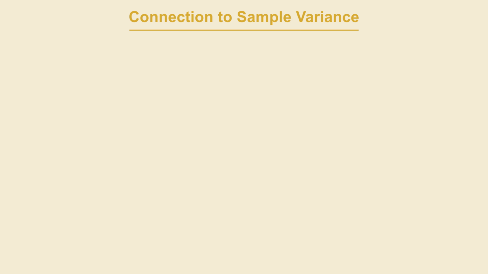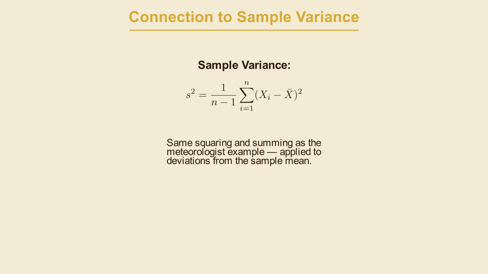So why do we care about this distribution? Well, we commonly use it when we're dealing with things like variance. Think about what the sample variance s squared actually is. You take each observation, measure how far it sits from the sample mean, square that distance, and average them up. That's it. It's a mean squared deviation, which means it's doing exactly the same squaring and summing operation as the weather example, just applied to deviations from the mean rather than forecast errors.